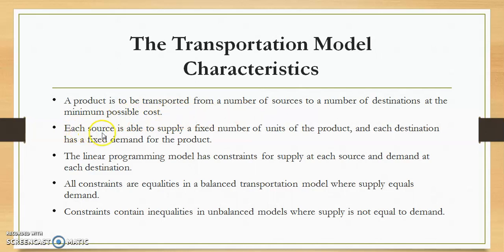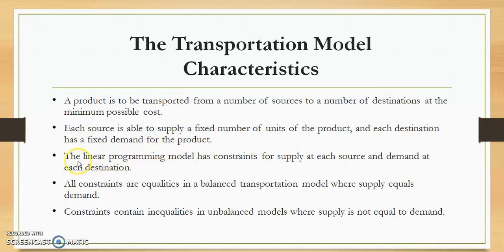Second characteristic is each source is able to supply a fixed number of units of the product. So keep in mind, each source is able to supply a fixed number of units of the product. That means for each source its supplying capacity is fixed, and for each destination its demand is fixed for the same product. That means the products which are available at the sources have fixed supplying capacity, and the destinations have fixed demand per period.